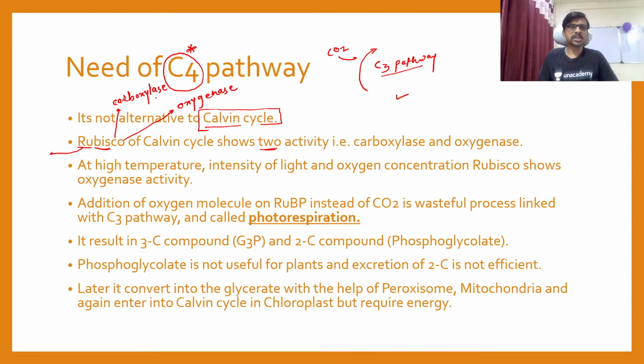So if you see, it is ending with 'ase' and it is ending with 'ase'. So the single enzyme shows two different activities. One is carboxylase, that means the addition of carbon dioxide, addition of CO2, and oxygenase means addition of O2.